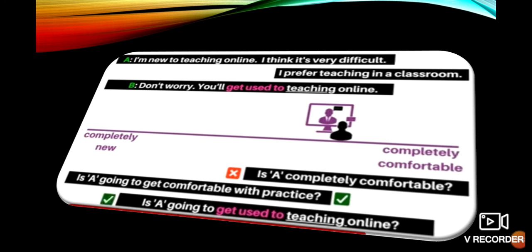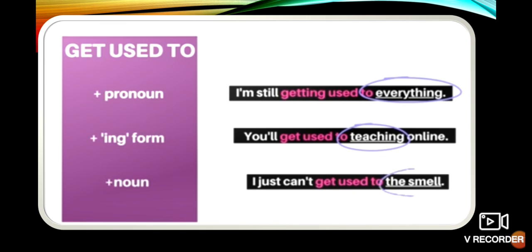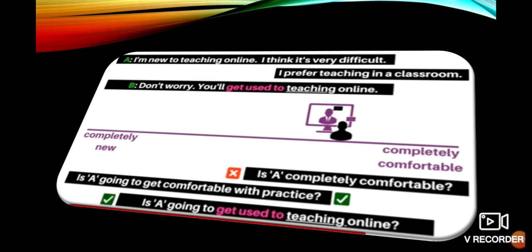Now let's come to the third and last one: get plus used to. Look here. A says, I am new to teaching online. I think it's very difficult. I prefer teaching in a classroom. B says, don't worry, you will get used to teaching online. Here used to after the ing form can be used. What is the meaning here?